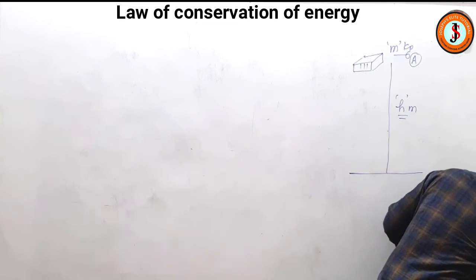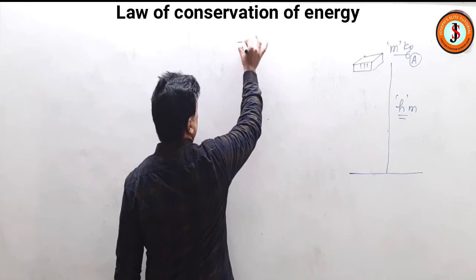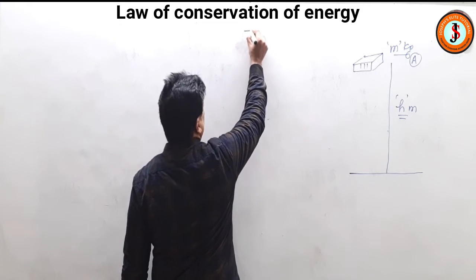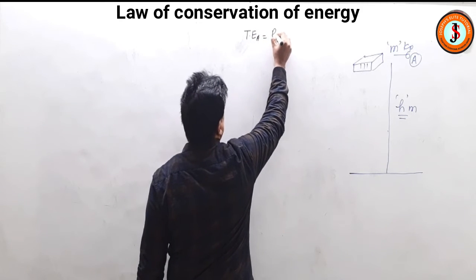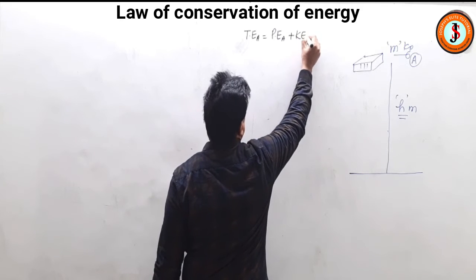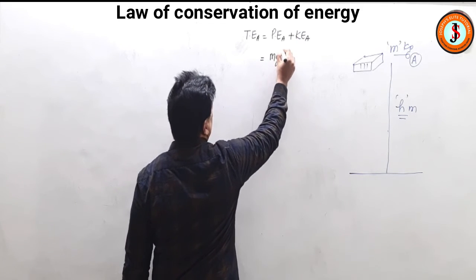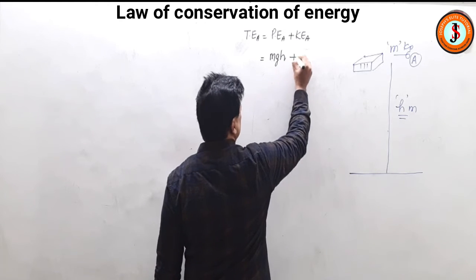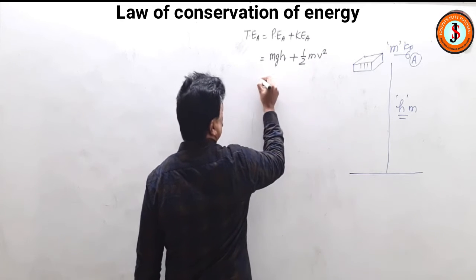So what will be its total energy? Try to see, children. Total energy at A will be equal to potential energy at A plus kinetic energy at A. So potential energy is mgh, the height above the ground is h, plus kinetic energy is half mv square, but its velocity is 0, isn't it?